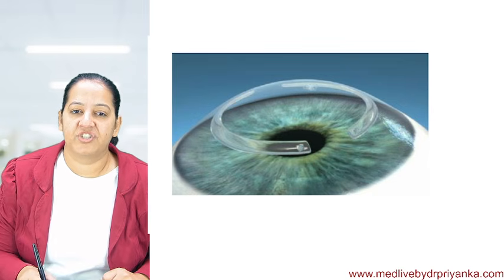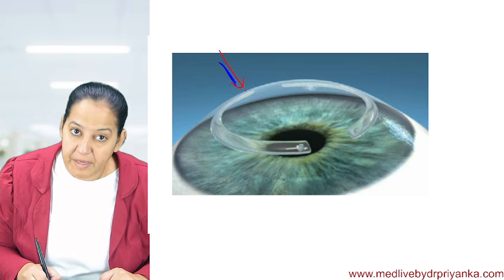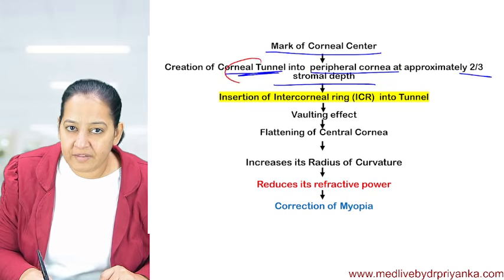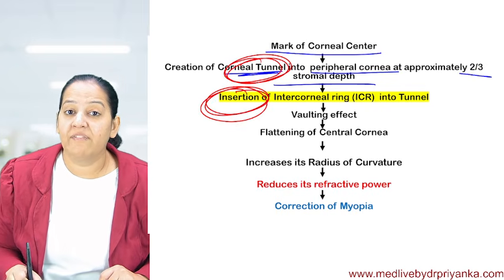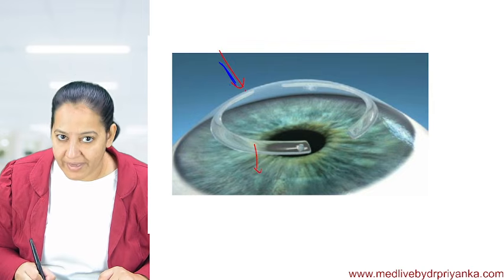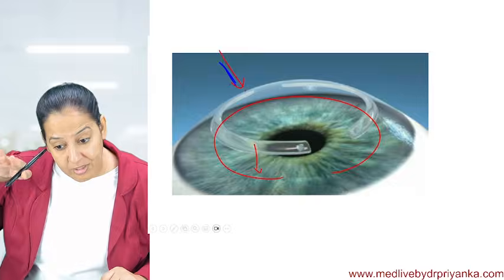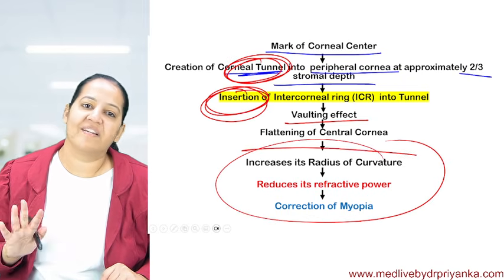In this image, this is the ring, the intracorneal ring. I will implant this ring in the mid portion of the cornea. So first we are making a tunnel, a corneal tunnel, in which we will insert this ring. This ring will put a vaulting effect, that is, a flattening effect. After going inside and getting implanted over here, it will cause flattening of the cornea. Once the cornea is flattened, the job is done.